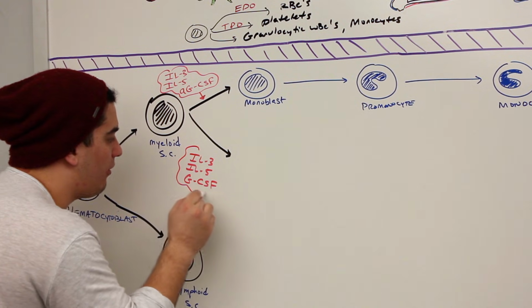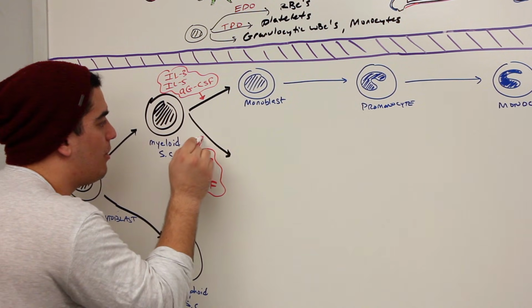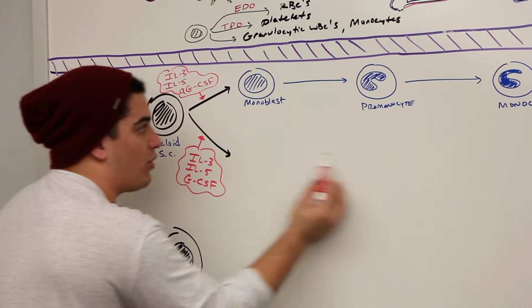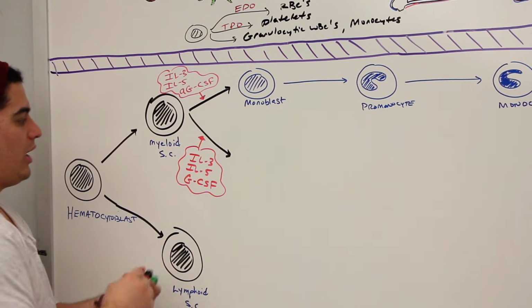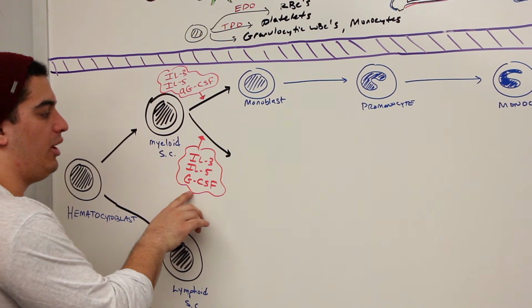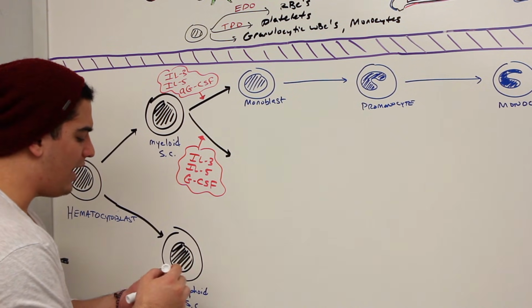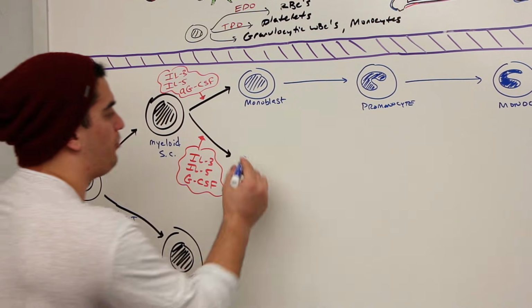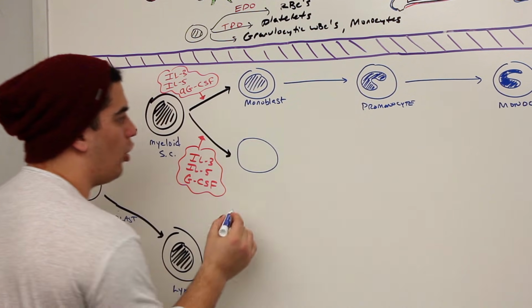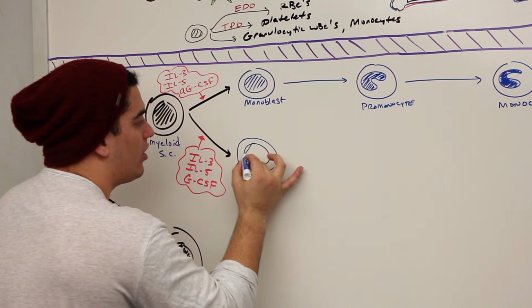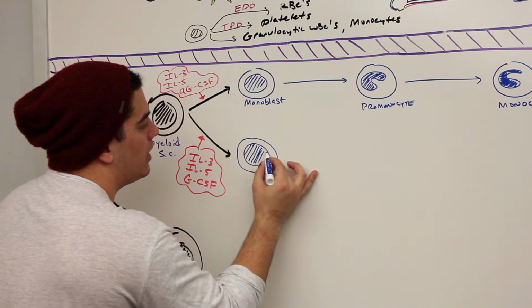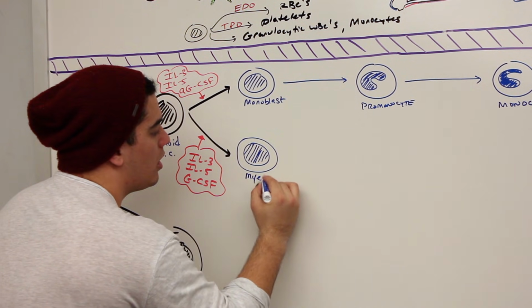We're going to just keep it very, very general, all right? So these chemicals are needed in order to drive this process, with granulocytic colony stimulating factor being one of the most potent. So now what cell do we have? Now we have a myeloblast. This cell is called a myeloblast.